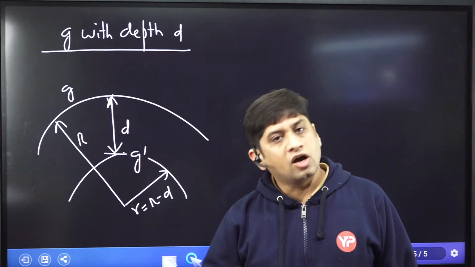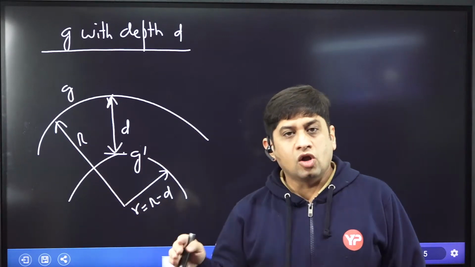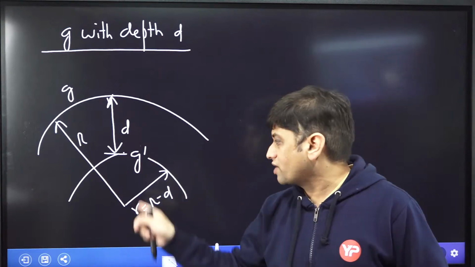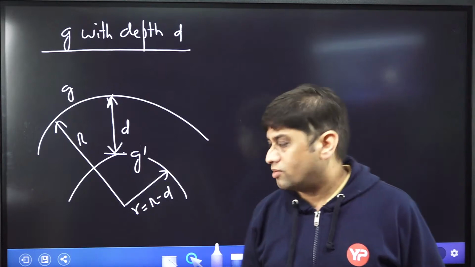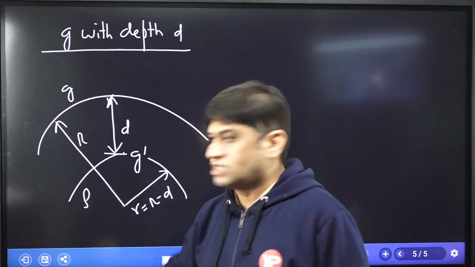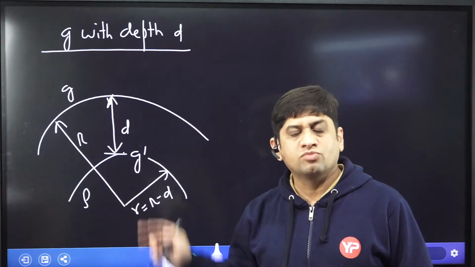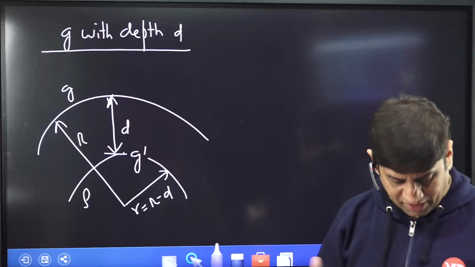Small r. And how much is small r? Capital R radius minus d. Now I need to consider the small sphere of radius R minus d, calculate its volume, calculate its mass, because the density is the same. We are assuming density is the same, and then we calculate the mass of this small sphere, and proportionally we calculate the acceleration due to gravity.